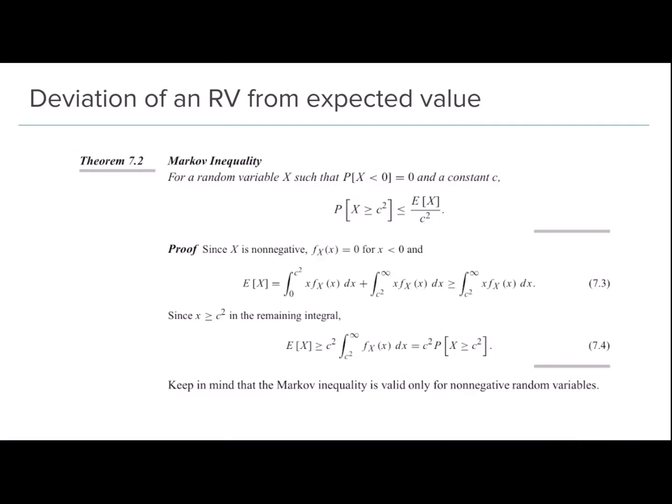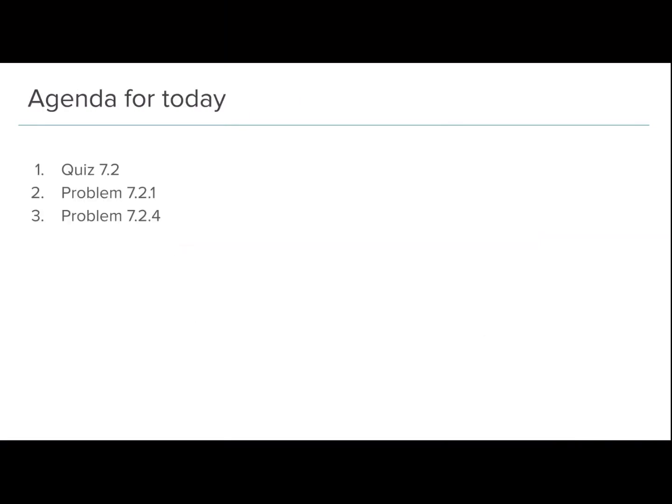There are two main theorems for this, which are the Markov inequality and the Chebyshev inequality. We'll first be discussing them and then we'll be going through the following questions, which are quiz 7.2, problem 7.2.1, and problem 7.2.4.